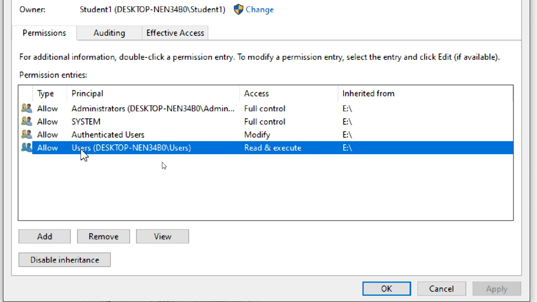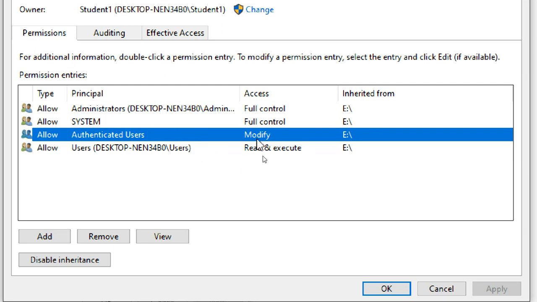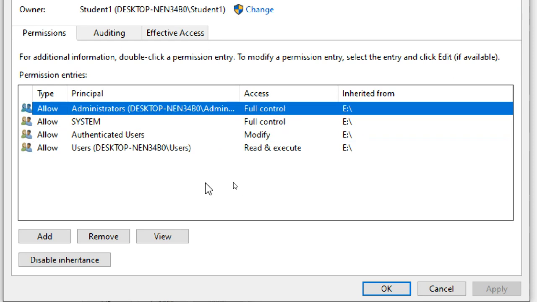See, if you look at users, all users are able to read and execute. Users means all users. Authenticated users can modify. Who are authenticated? Those who are able to log into the PC, they are authenticated users only. Administrators, who are members of the administrators group, they are admins.